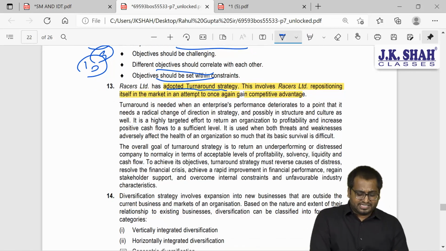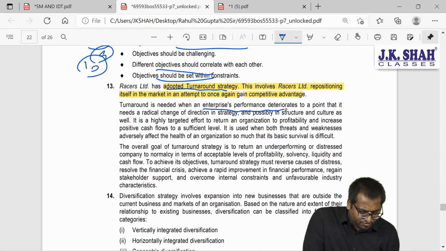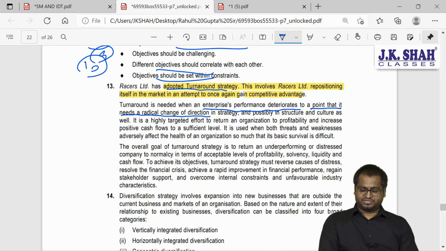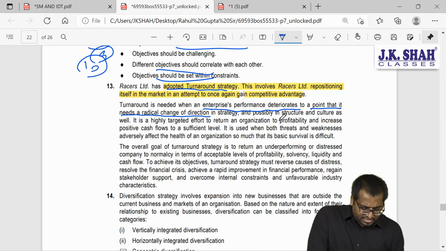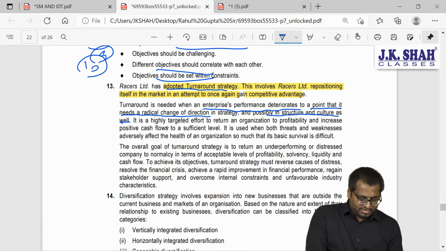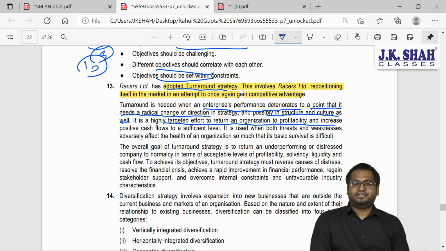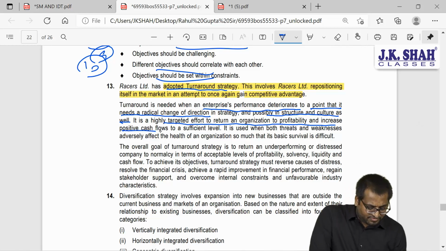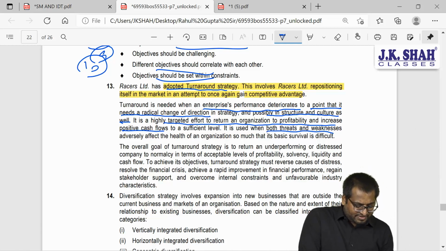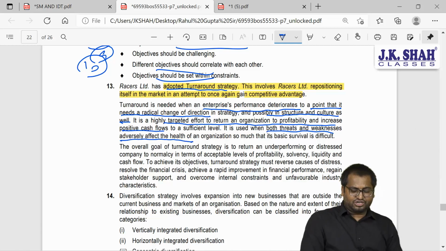So turnaround is needed when the organization's performance deteriorates to the point that it needs a radical change in direction. It is possible to restructure and change culture as well. It is a highly targeted effort to return an organization to profitability and increase the positive cash flows. It is used when there are both threats and weaknesses that adversely affect the health of the organization.